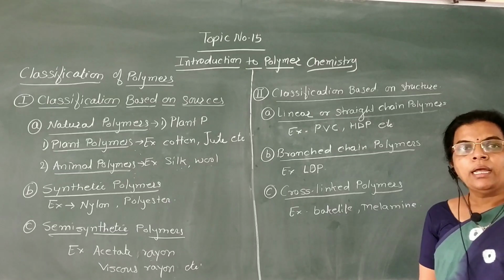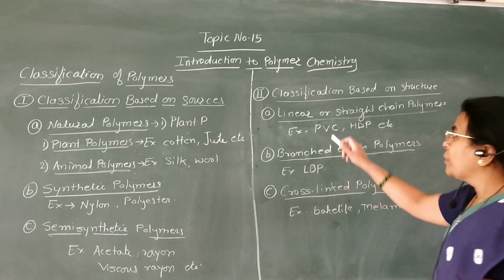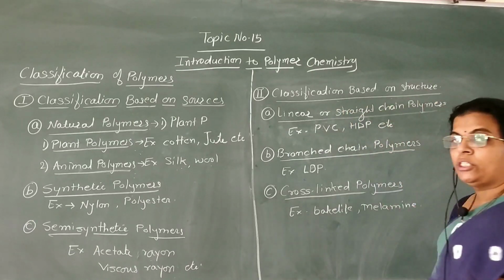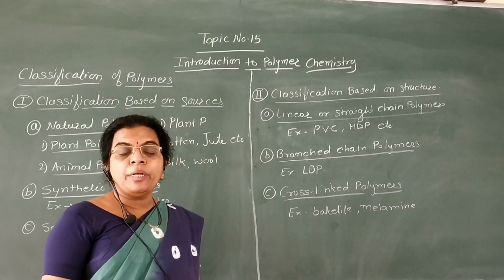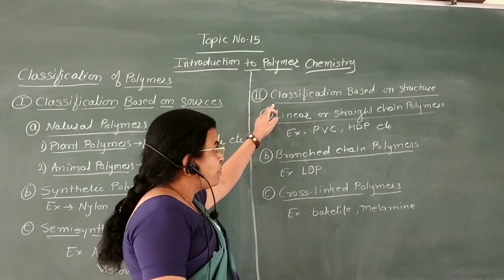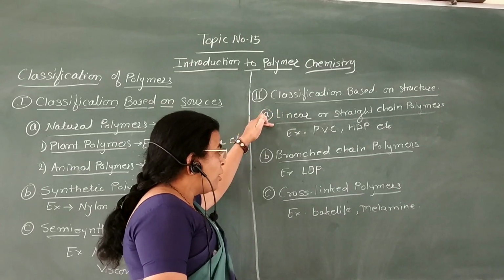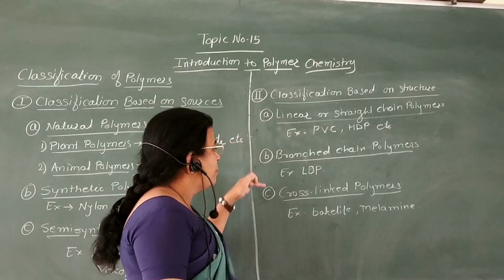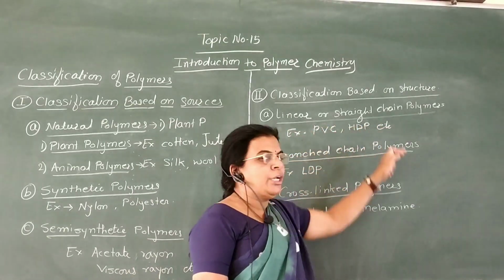Now the second method for the classification of polymers is classification based on structure. That is, the classification of polymers on the basis of their structure. Now here there are three types of polymers, in which first is linear or straight chain polymer.